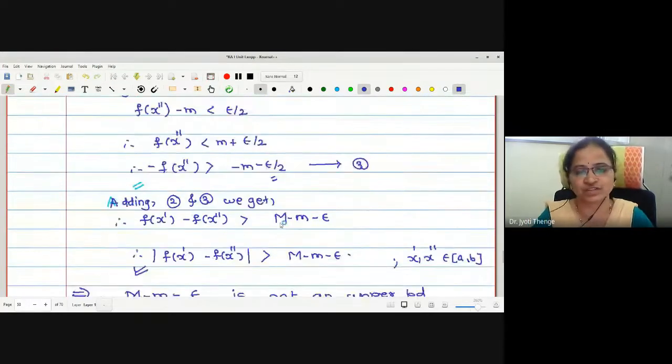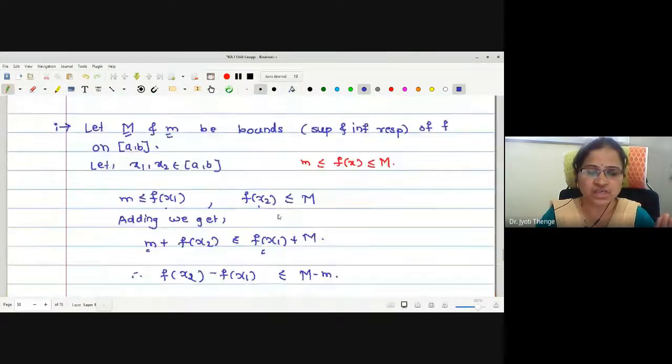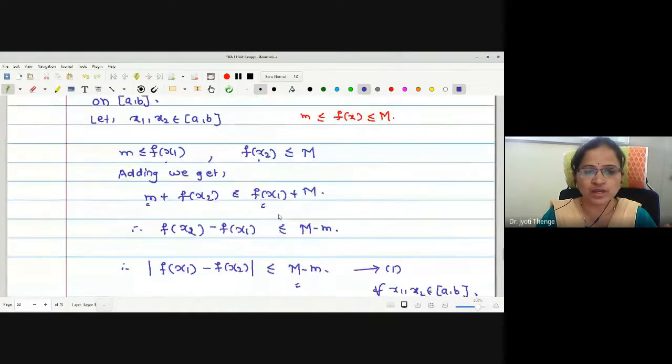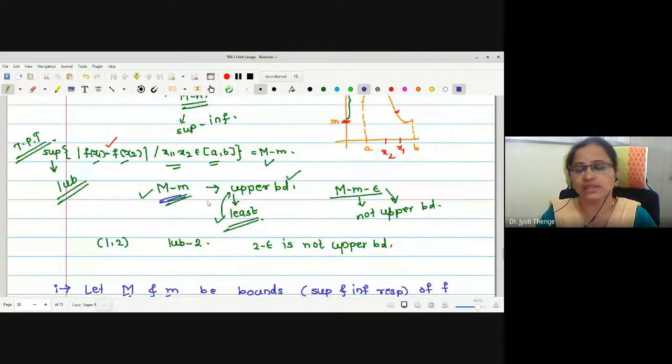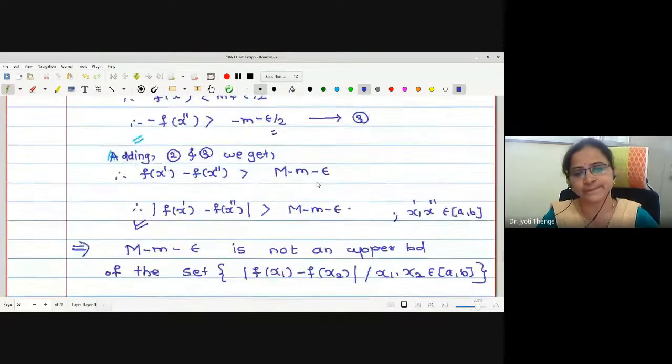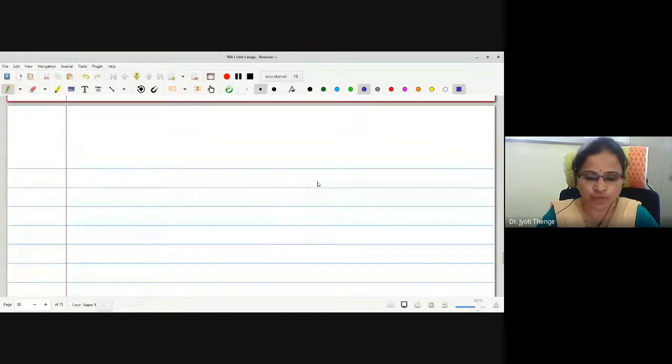Very simple proof actually. Initially we have shown capital M minus small m is an upper bound. Then by selecting two particular values of the given interval, x dash and x double dash, we have shown that capital M minus small m minus epsilon is not an upper bound. Okay? Shall I go for the next proof then?